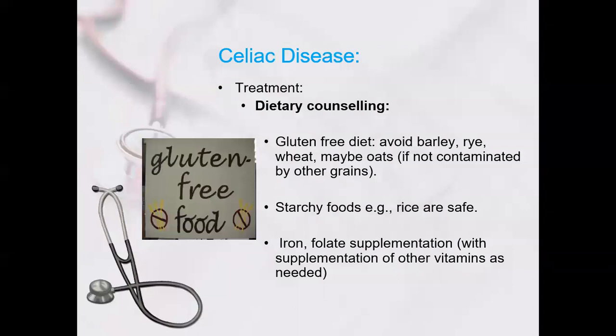Very difficult. When you are constantly sitting with the child and the family, there will be refusal. When you start, there will be refusal. They will not follow you at first, but with the passage of time, they will agree. Because when you explain that you have to stop these items, when they stop, the child's condition will improve. Because a patient with celiac disease has chronic diarrhea, is not gaining weight, has short stature, anemia, and becomes tired. So you tell them that this is the treatment: only restriction of gluten and gluten-containing foods.